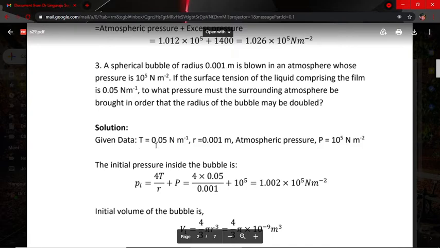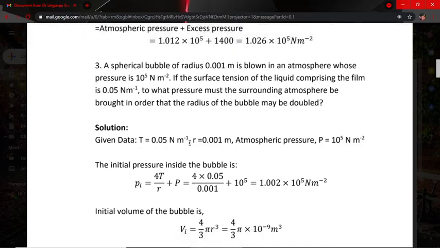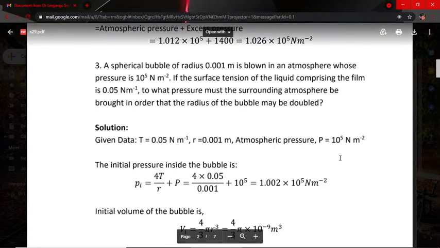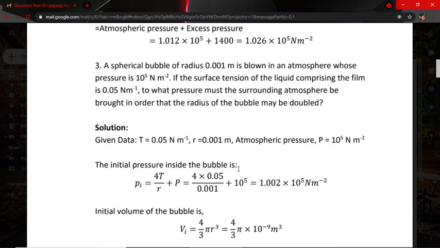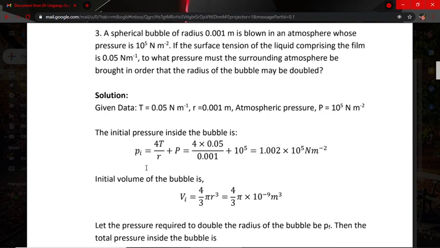T is 0.05 Newton per meter, that is the surface tension. Next, the radius is 0.001 meter. Then the atmospheric pressure P is equal to 10 to the power of 5 Newton per meter square. Now the initial pressure inside the bubble, here we have to calculate. Say it is Pi.